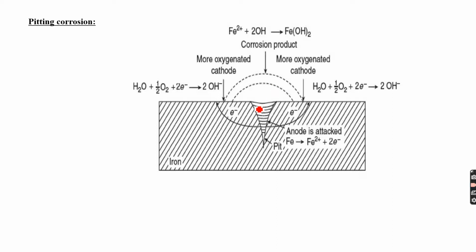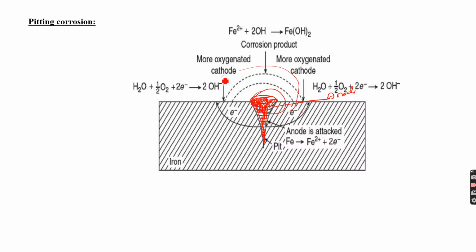I'll take this example. Here, a small mud or dust particle exists. The area below it acts as an anode, whereas the other area acts as cathode. This is an iron metal. In this anode area, corrosion of the metal takes place. Metal is lost in the form of metal ions, and it progressively moves and reaches deeper, resulting in the creation of small pits or pinholes.